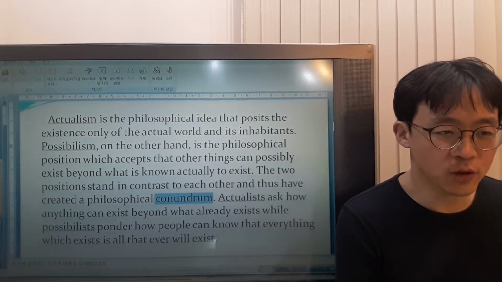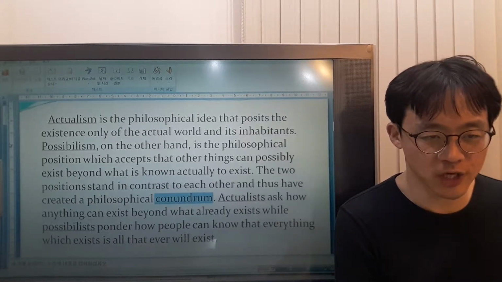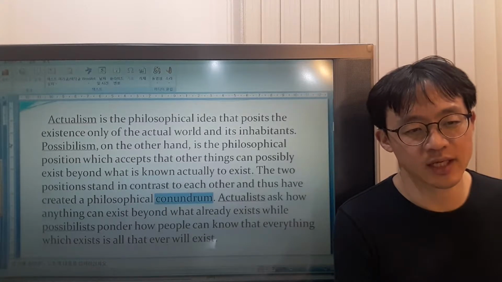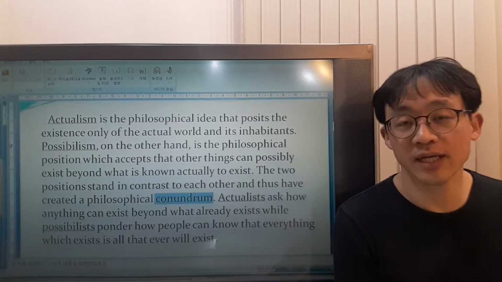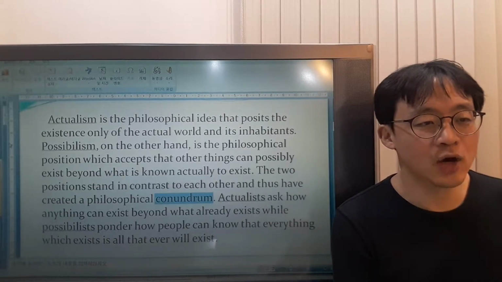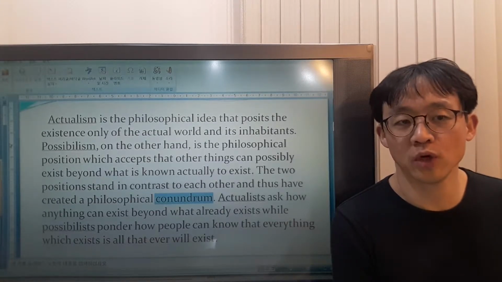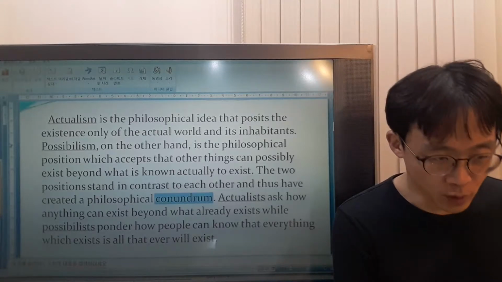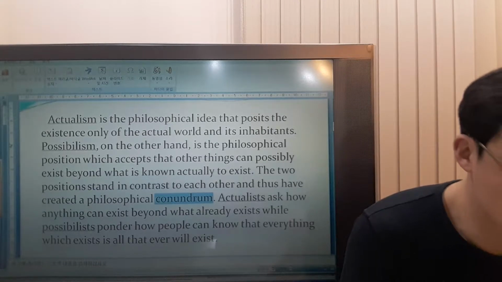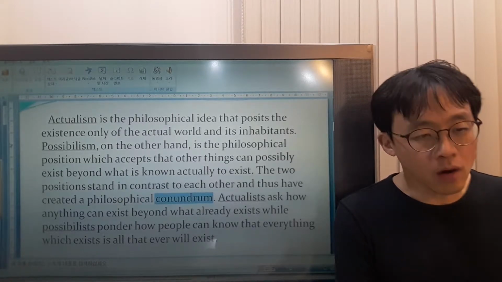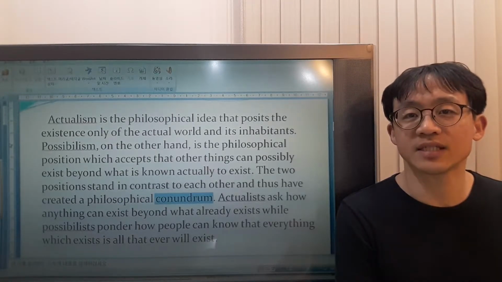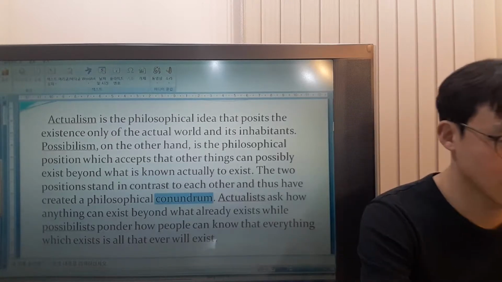The two thoughts are very different from each other, and they have created a philosophical puzzle. Actualists ask how anything can exist beyond what already exists, while possibilists ask how people can know that everything that exists is all that will ever exist. Do you understand? Okay.